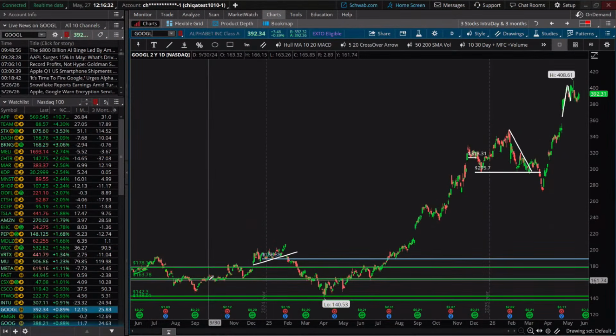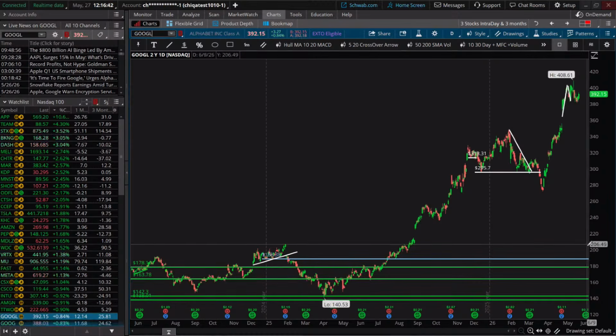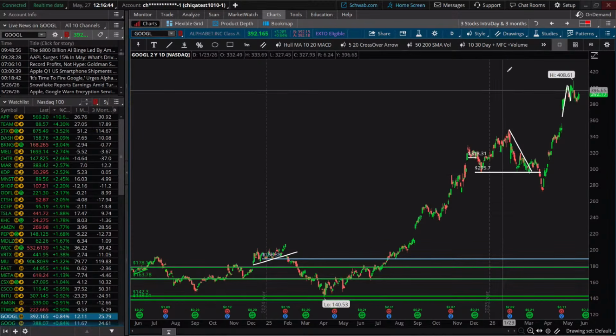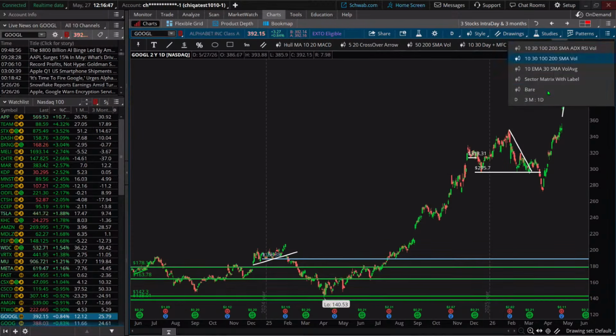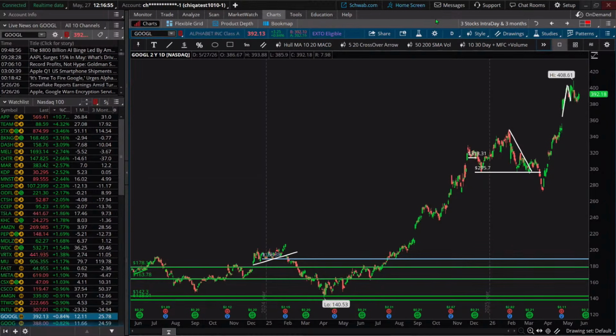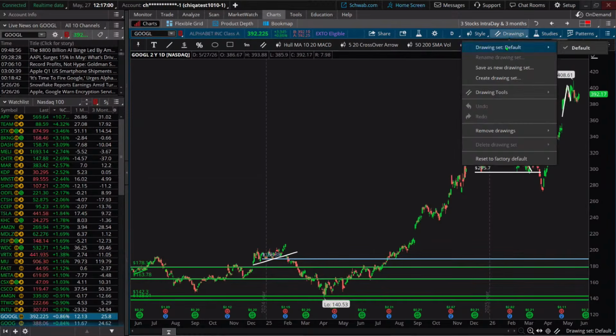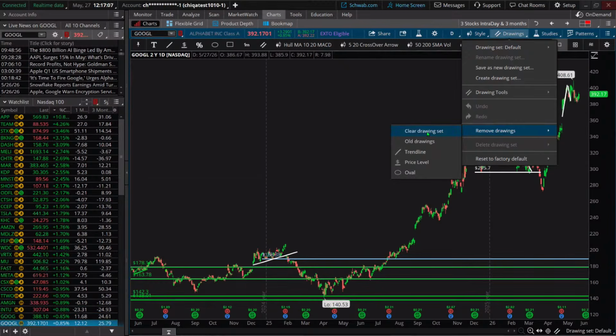In any case, sometimes the lines were great, but I just want to start over fresh. I just would like to clean the slate. A couple things you can do. One is I do have a style that I added to my toolbar that's called bare, B-A-R-E, meaning nothing. Or another thing you can do is come down here to the drawings and then come down to where it says remove drawings. Then I'm going to hit clear drawing set so it erases everything.